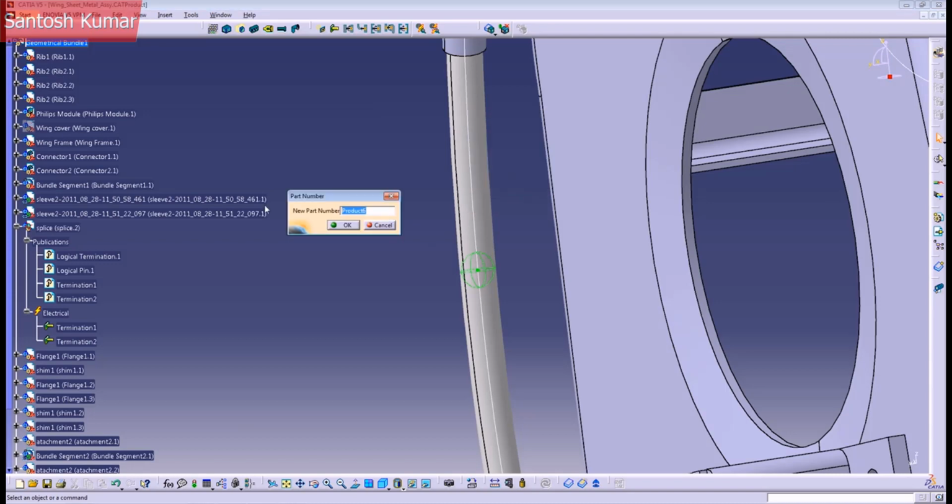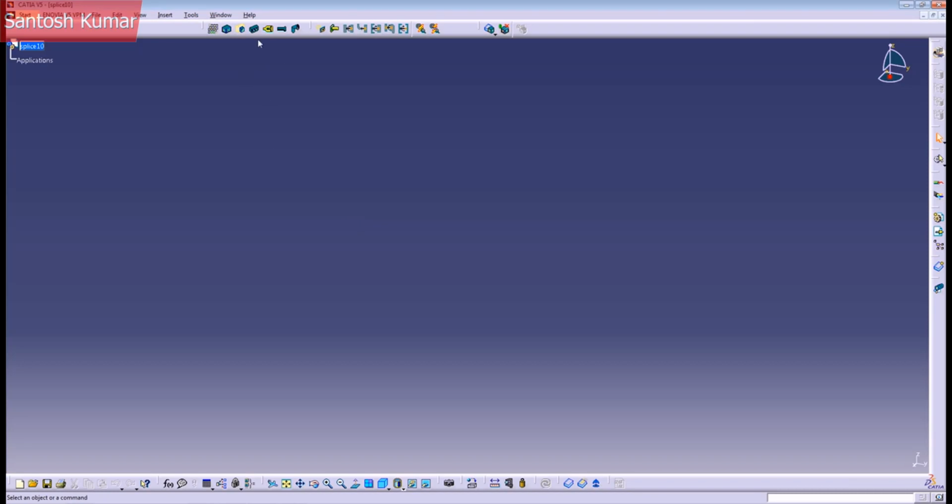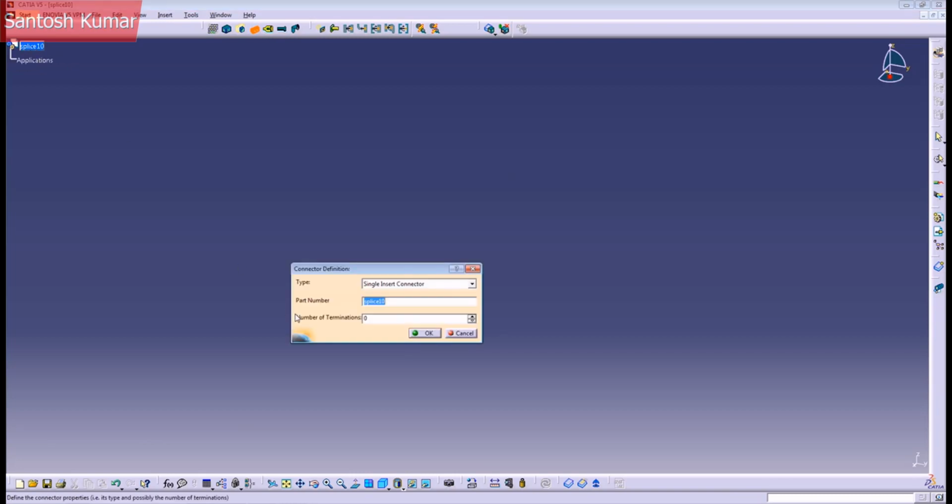Okay, let's call it splice 10 because I already created a lot of them. And after that, let's go to Define Connector. It's on the electrical symbol design workbench. So select Define Connector and set the splice product. And on the type, just change for internal splice.